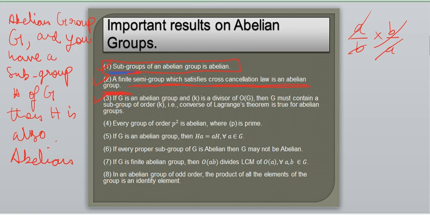Next one, if G is an abelian group and K is a divisor of the order of G, then G must contain a subgroup of order K, that is, the converse of Lagrange's theorem is true for abelian groups. Okay, now you will get confused with the third one, but nothing to worry. Let me explain this to you. It says if G is an abelian group and K is a divisor of the order of the group. Now you have an order of the group, right? Let's say 10, anything. I am assuming.